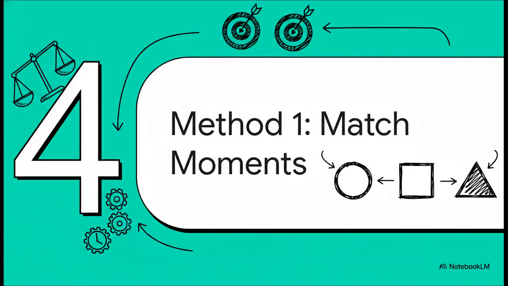Finding this MVUE is the goal, right? But that kind of brings up a new question. How do we even get our initial guesses in the first place? Well, there are two common ways to do it. And the first one is a really intuitive approach called the method of moments.